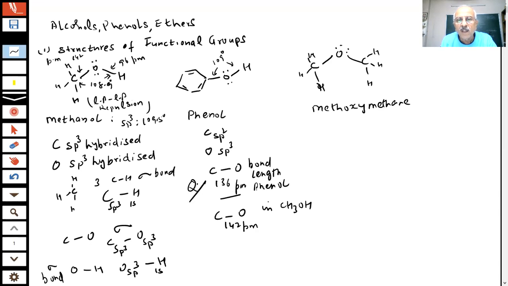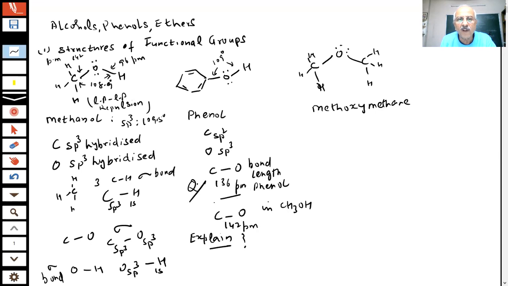Question. The carbon oxygen bond length in phenol is 136 picometer, whereas carbon oxygen bond length in methanol is 142 picometer. How will you explain it, students? What is your answer?